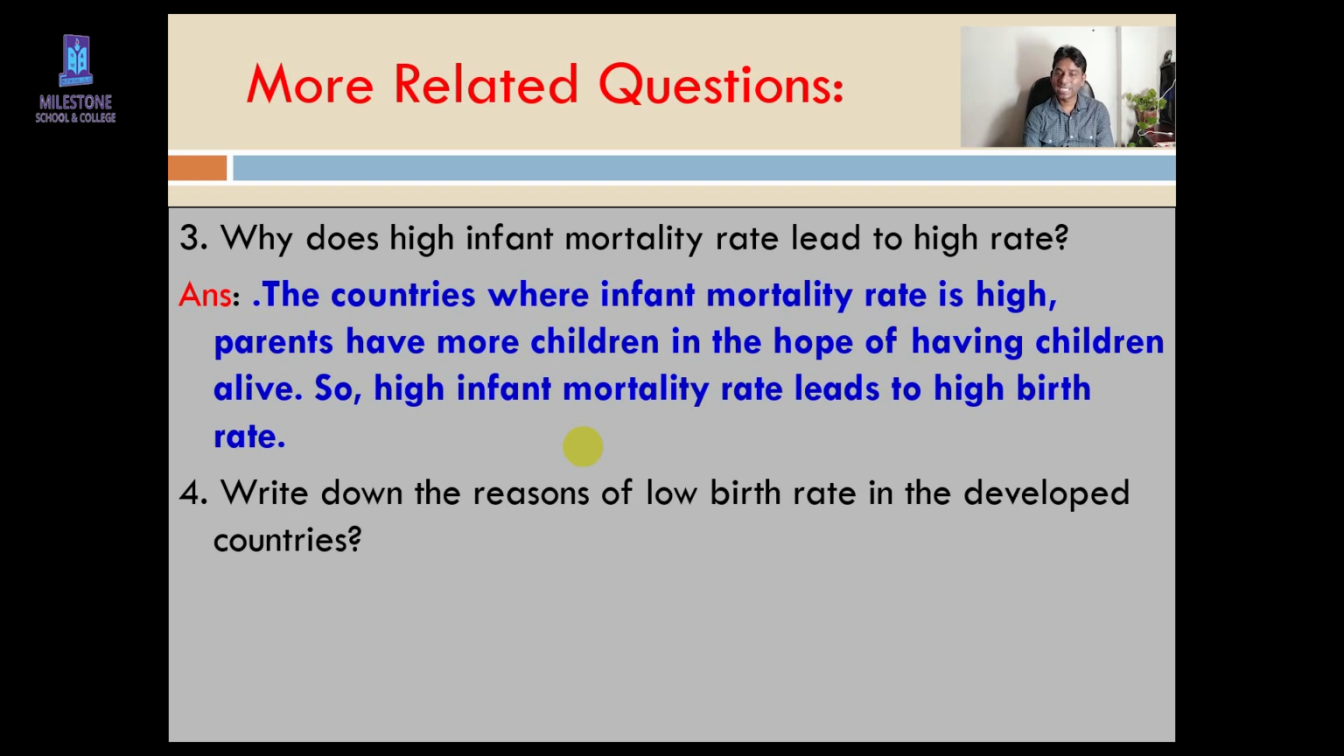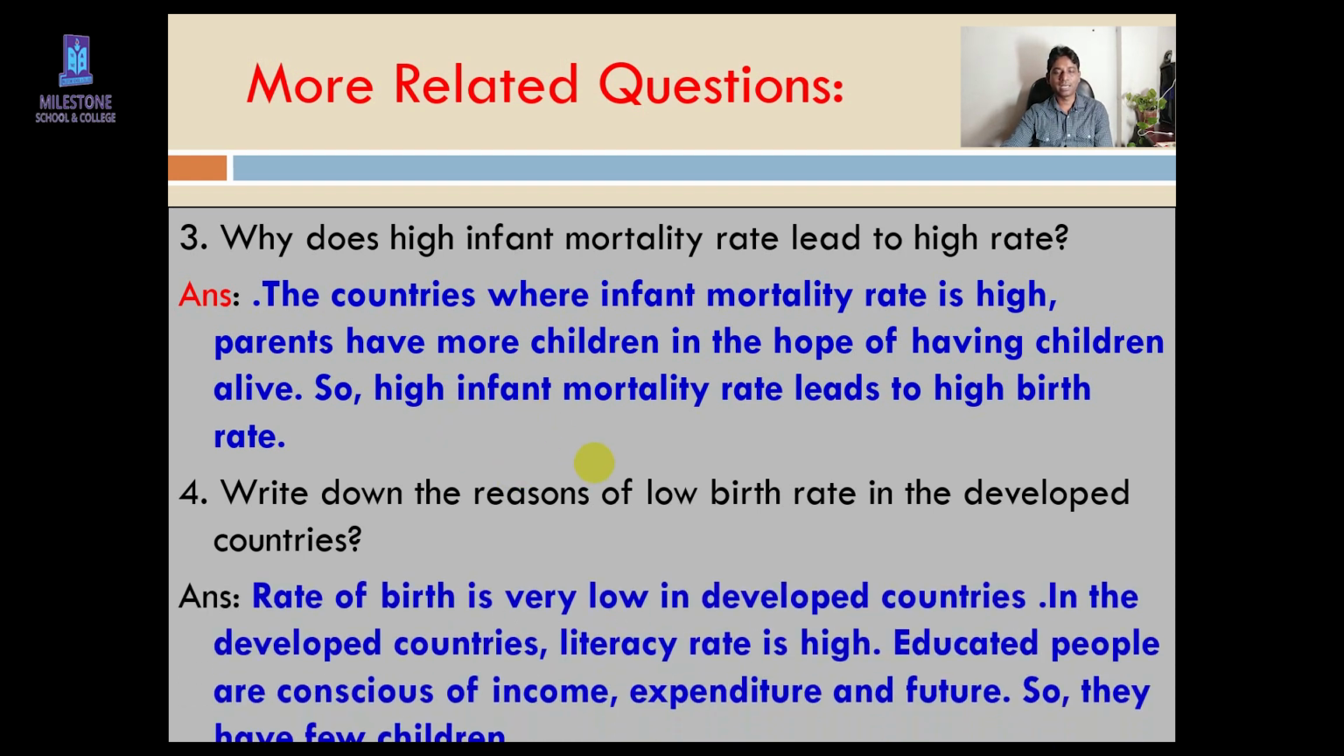Because their literacy rate is high. They are educated. They can understand the problem of our population. That's why their birth rate is low. Isn't it? Very good. Here I have given the answer. Look, you have to read the answer, dear student. Now, move to the next question.